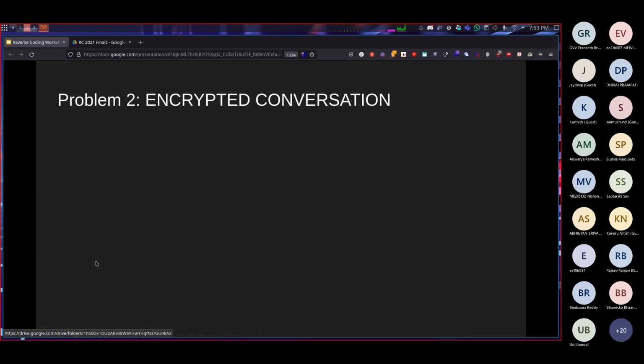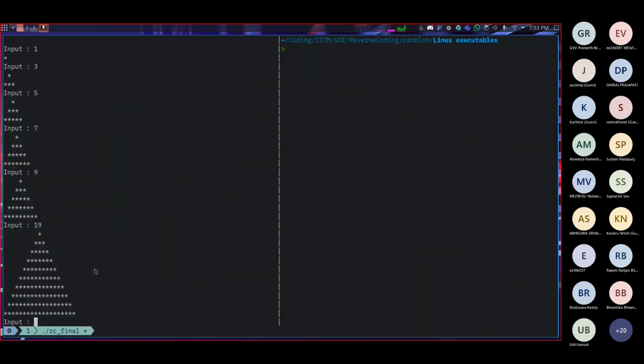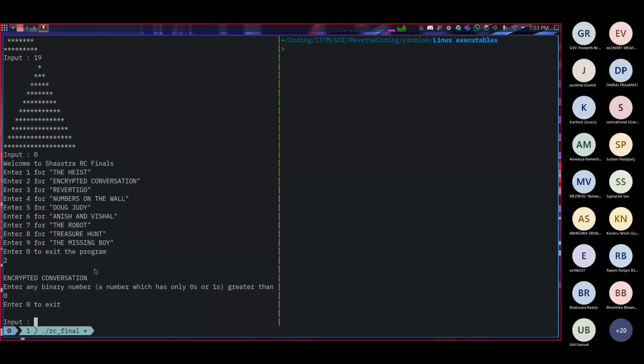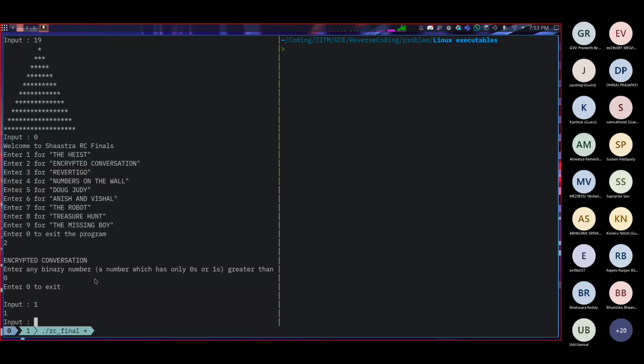Next one is the encrypted conversation, right? So right now I'll get out of this by pressing 0, and now I'll go to the second problem, which is the encrypted conversation. Fine. They ask us to enter a binary number, a number which only has zeros and ones and is greater than 0. So okay, we can't enter 0, we need to enter something greater than 0. Fine. Let us enter 1, and we get 1.